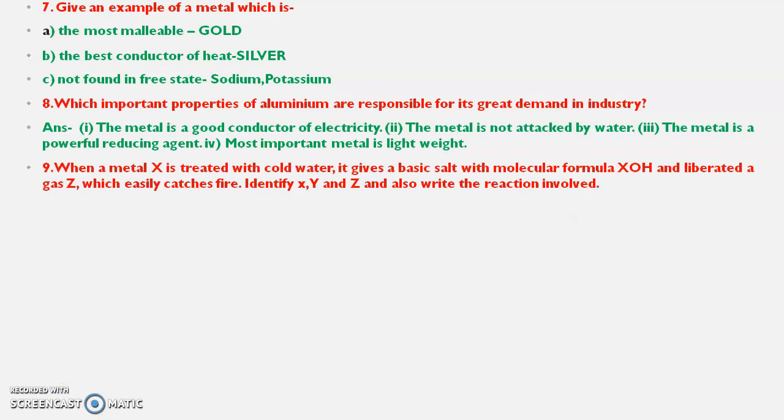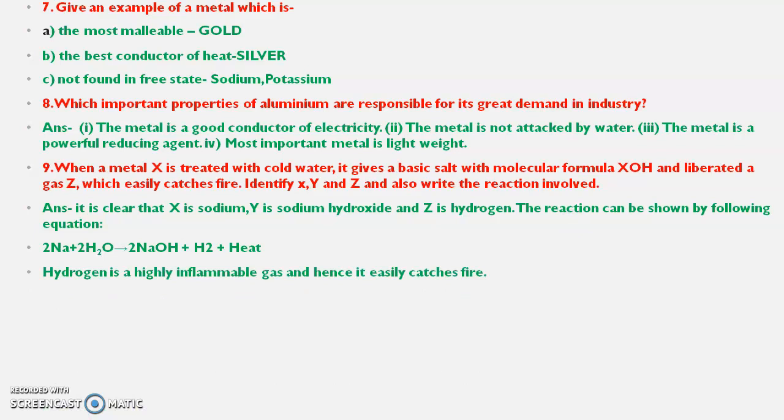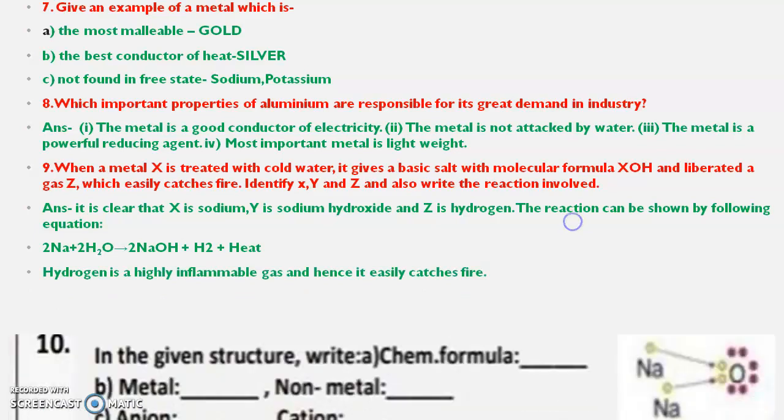There is a metal X, it's treated with cold water. It gives a basic salt with molecular formula XOH and liberates a gas Z which easily catches fire. Identify X, Y, Z and also write the reaction involved. So it is clear that X is sodium, Y is sodium hydroxide, and Z is hydrogen. The reaction can be shown by the following equation: sodium plus water gives sodium hydroxide plus hydrogen, H2, actually. The 2 should be written in the lower side and heat will be liberated. Hydrogen is a highly inflammable gas and hence it easily catches fire.